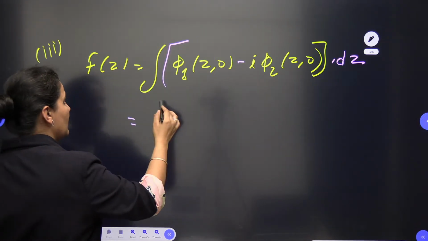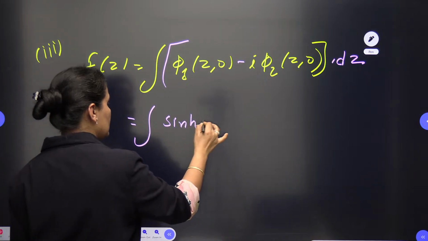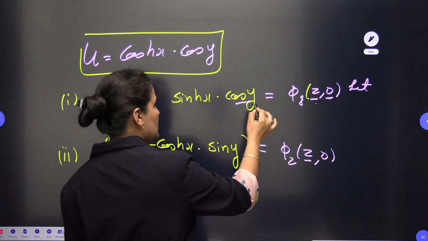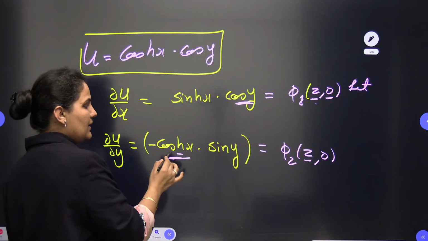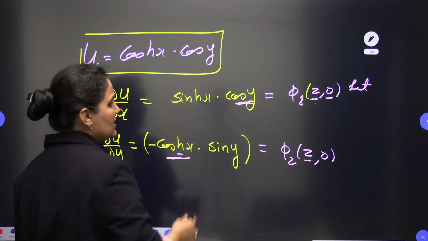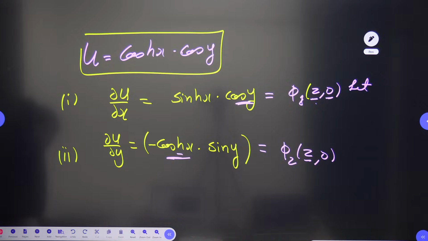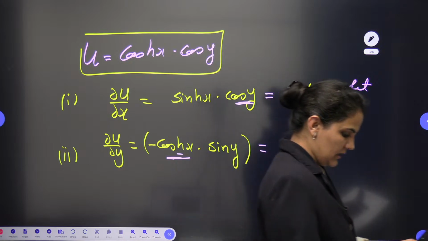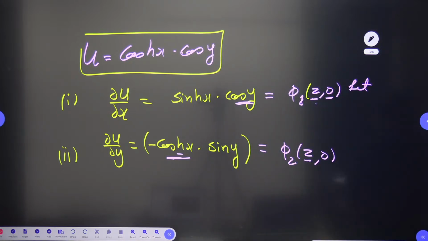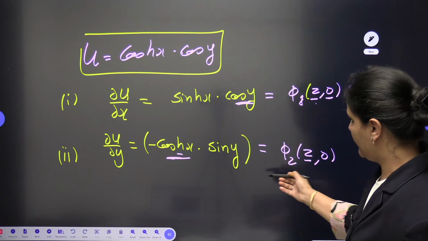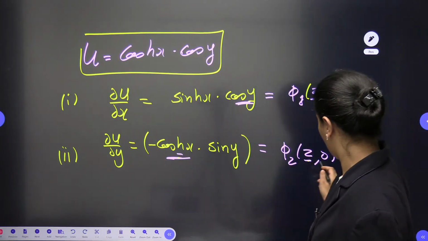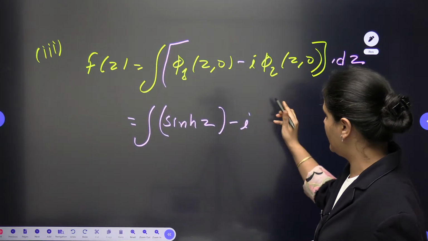When you put in this value, it will be sin hyperbolic z, and when I put 0, cos 0 will be 1 only. Here, minus iota phi 2 (z, 0), which has sin y. When you put y equal to 0, sin 0 is 0, so 0 into something will be 0, and this will be gone directly.